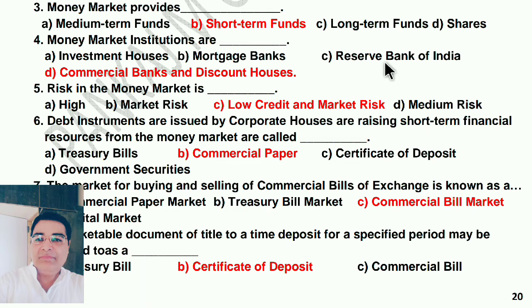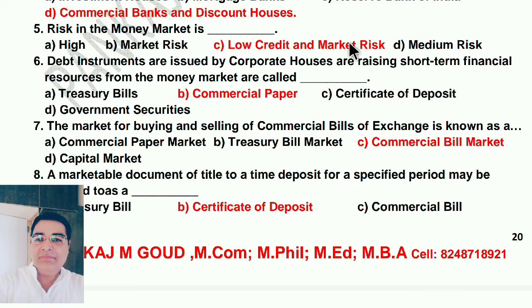Next, debt instruments issued by corporate houses for raising short-term financial resources from the money market are called commercial paper. This we already studied in short answers in the previous lessons.